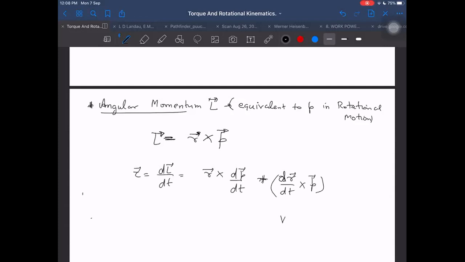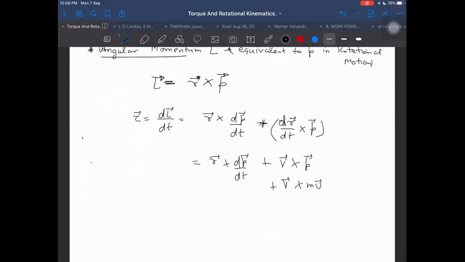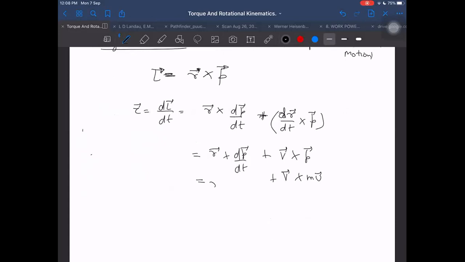And we know that dR by dt is V, velocity, cross P. But that is V cross mV, and that is 0. Therefore, we don't even care whether R is constant or not.